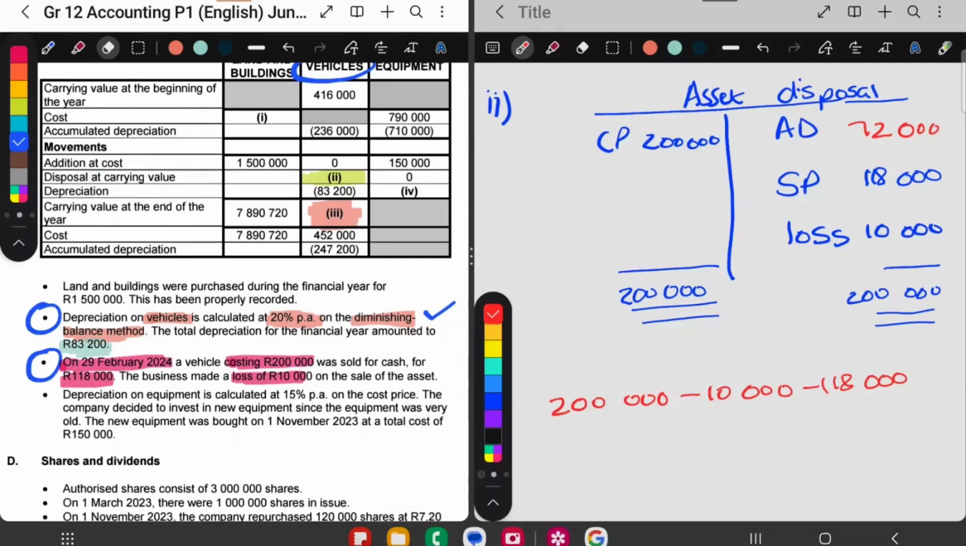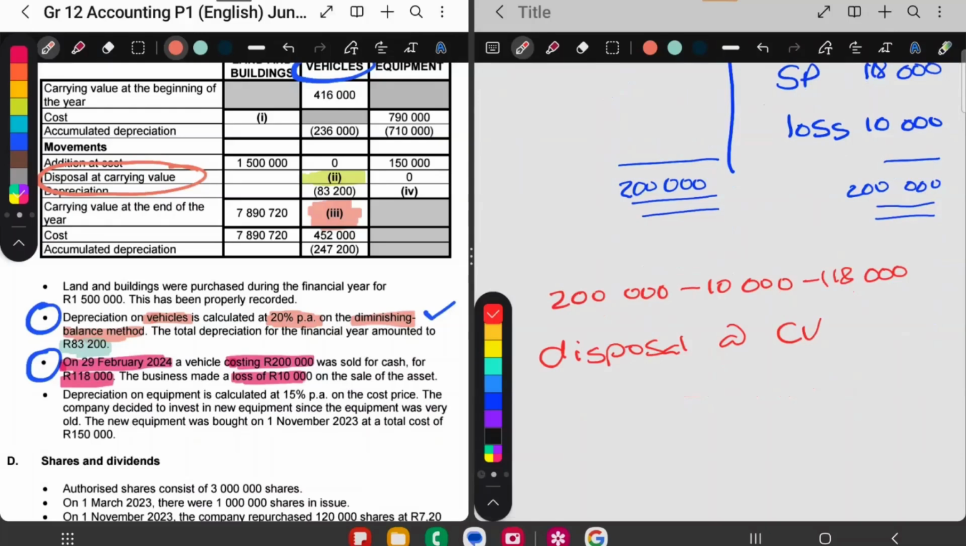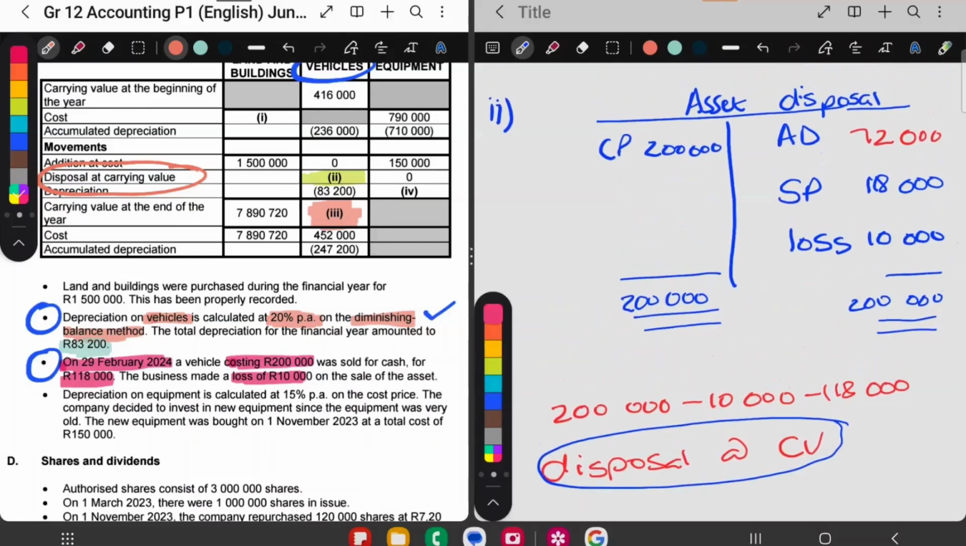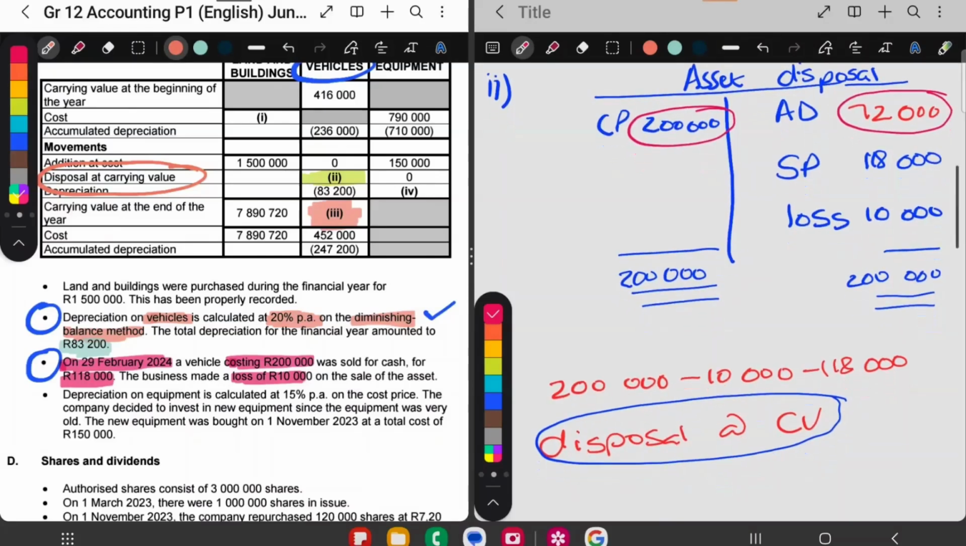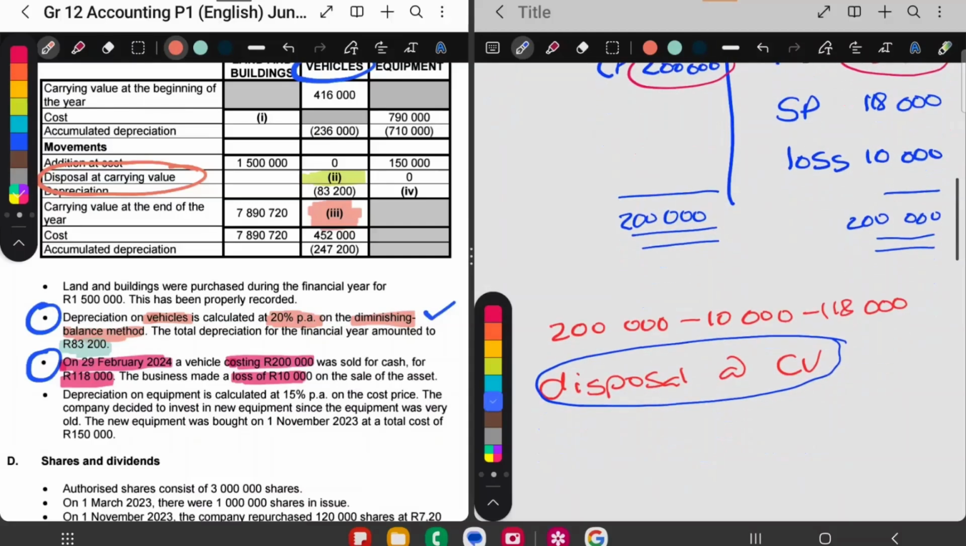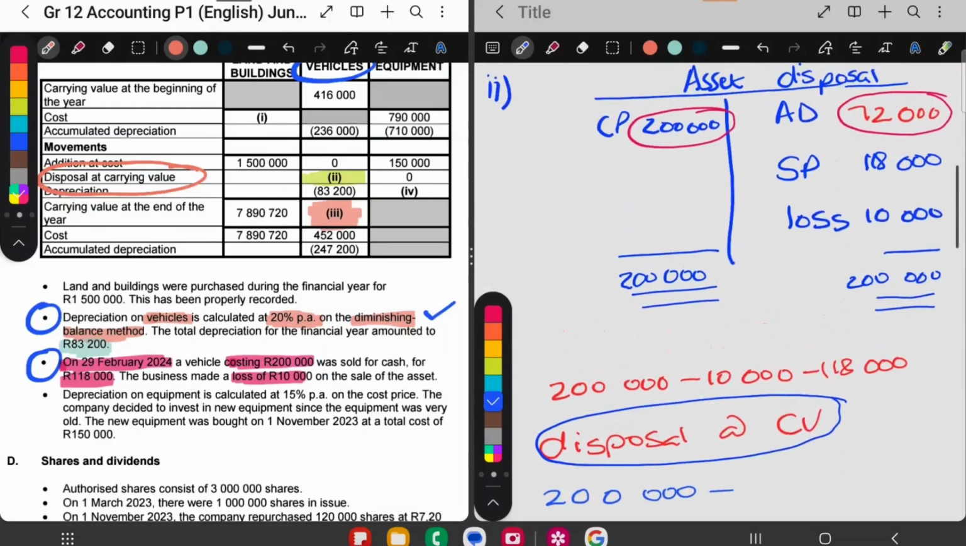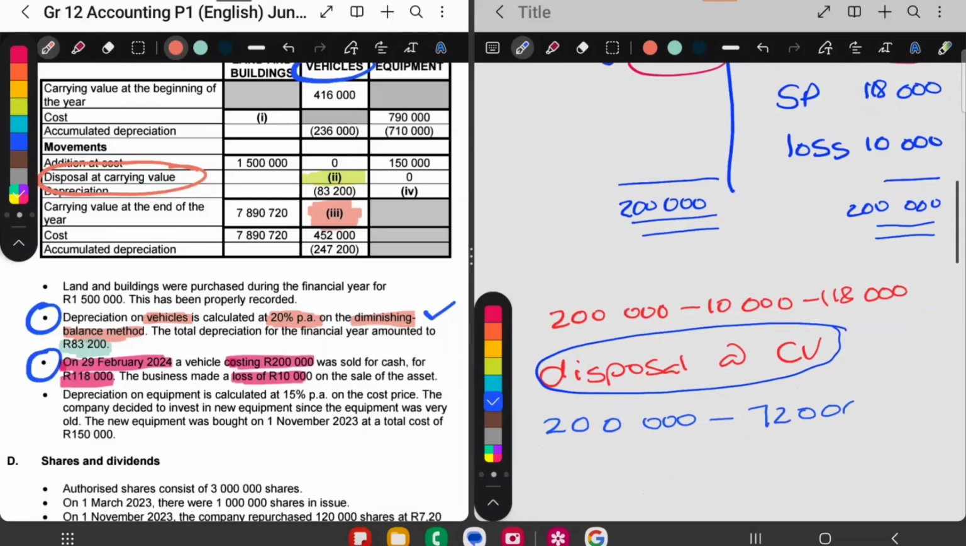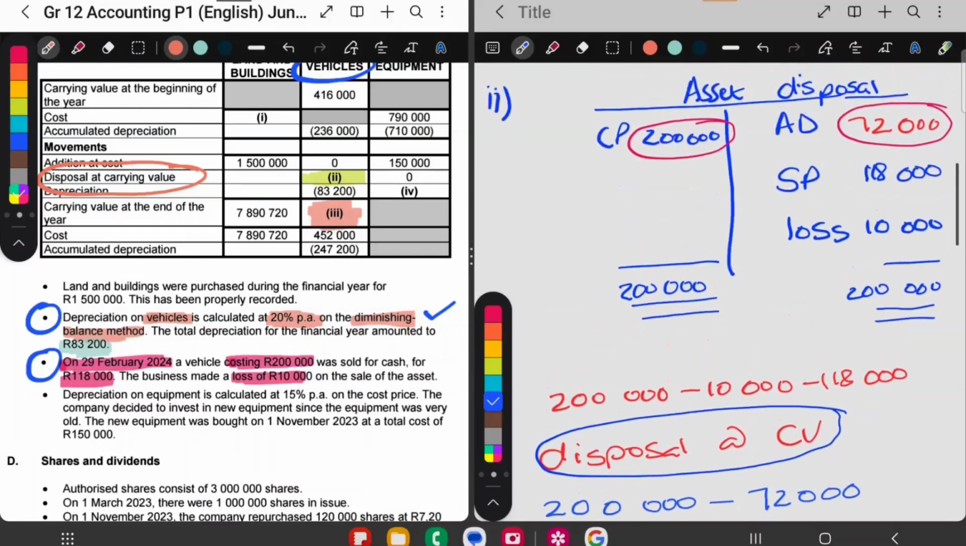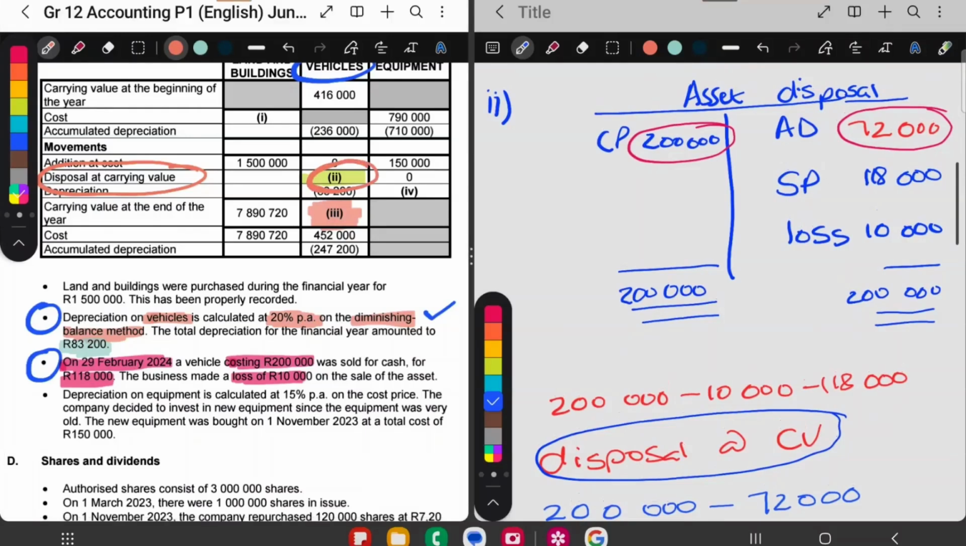Disposal at carrying value has a formula. Let me go back to the asset disposal account. That disposal at carrying value is this amount minus that amount. So it's the cost price minus the accumulated depreciation. So if I had to write it, the disposal at carrying value is the cost price minus the accumulated depreciation that we just worked out. So my disposal at carrying value is actually 128,000. And that's the final answer for that missing amount over here.